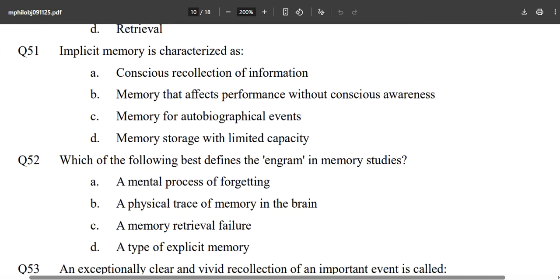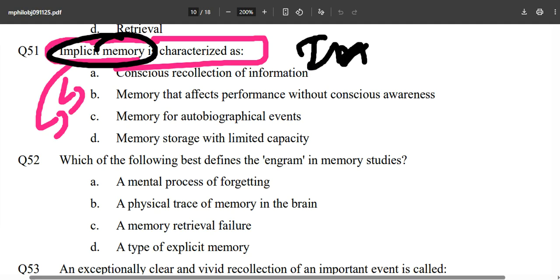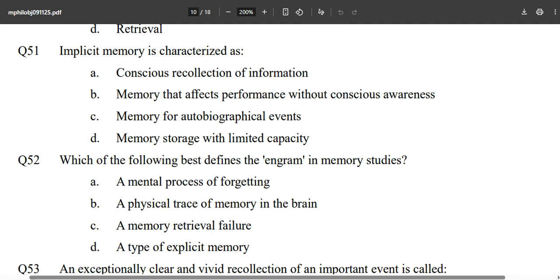Okay, implicit memory, you will not believe. Implicit memory is characterized by, this is also given. Okay, this is a test also, IEAT, and you have to just find out. It is also mentioned in the C book.